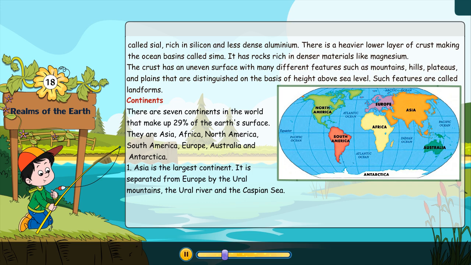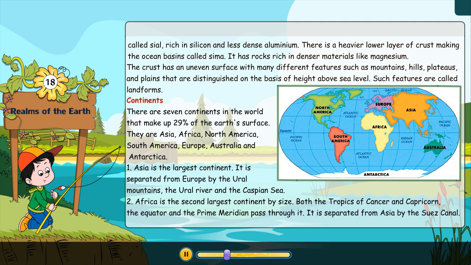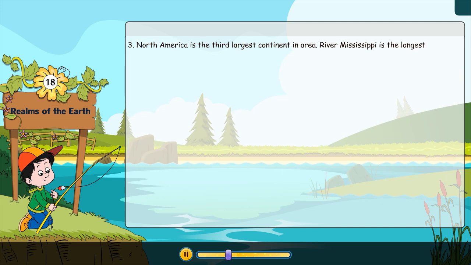Africa. Africa is the second largest continent by size. Both the tropics of Cancer and Capricorn, the equator, and the prime meridian pass through it. It is separated from Asia by the Suez Canal. North America. North America is the third largest continent in area. River Mississippi is the longest river of the continent.